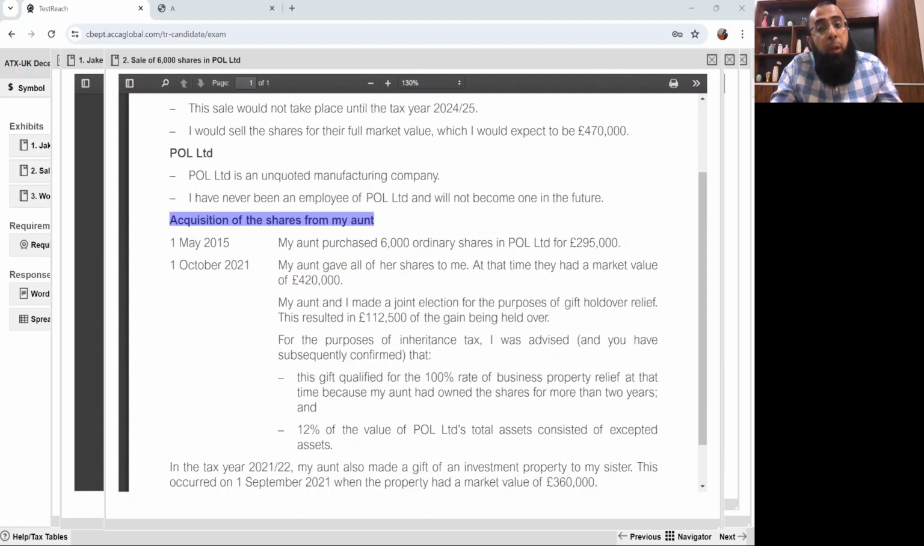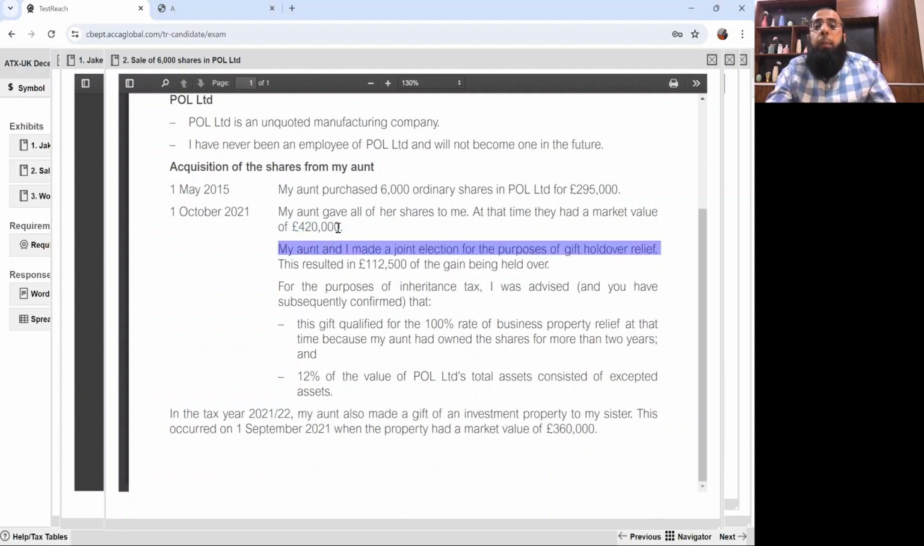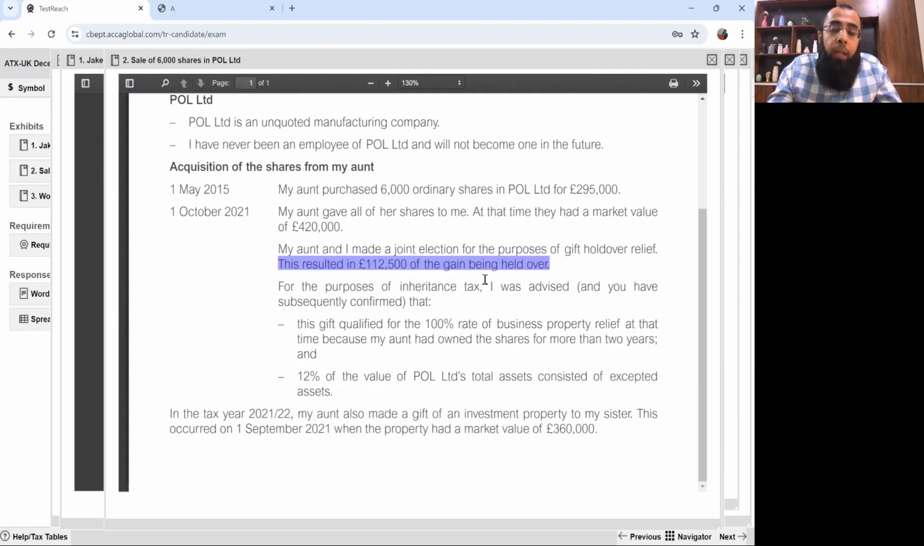Acquisition of the shares from my aunt. 1st May 2015, my aunt purchased 6,000 shares in Paul Limited for £295,000. 1st October 21, my aunt gave all of her shares to me. At that time, they had a market value of £420,000. So Jake had received these shares through a gift from his aunt. My aunt and I made a joint election for the purpose of gift holdover relief. That's a CGT thing. This resulted in £112,500 of the gain being held over.